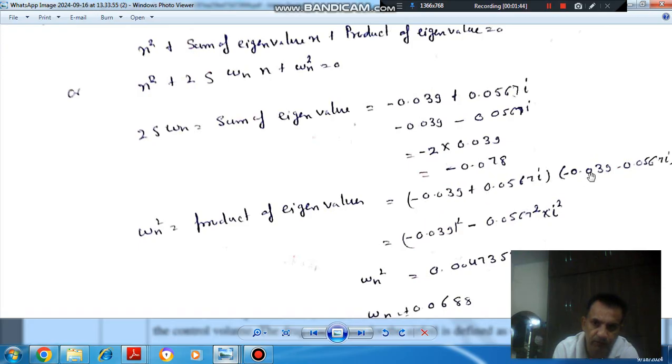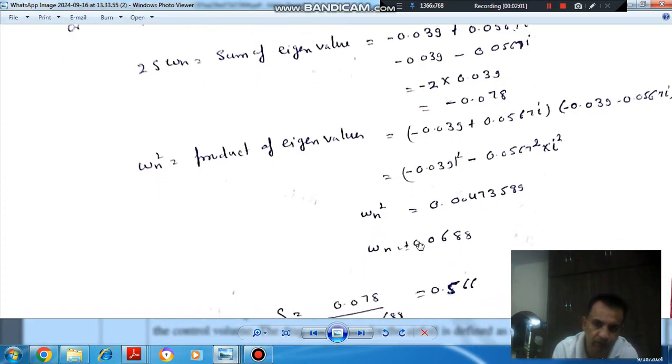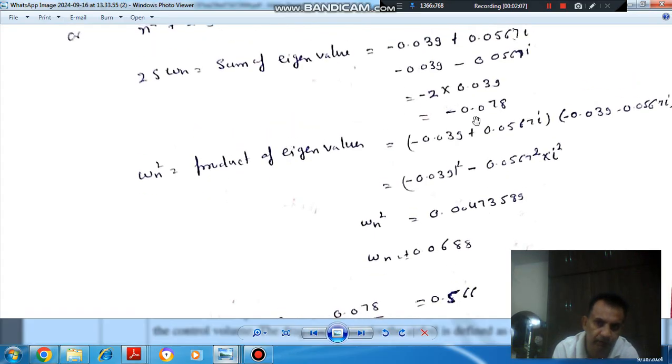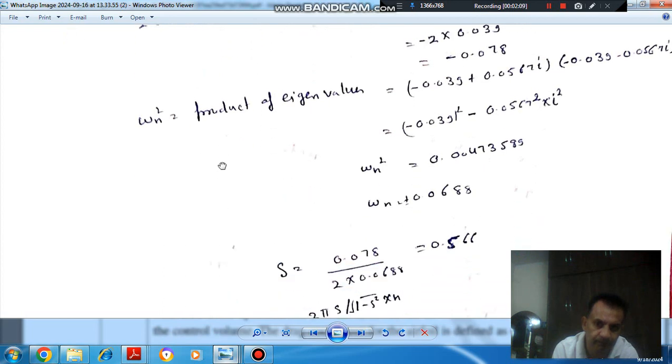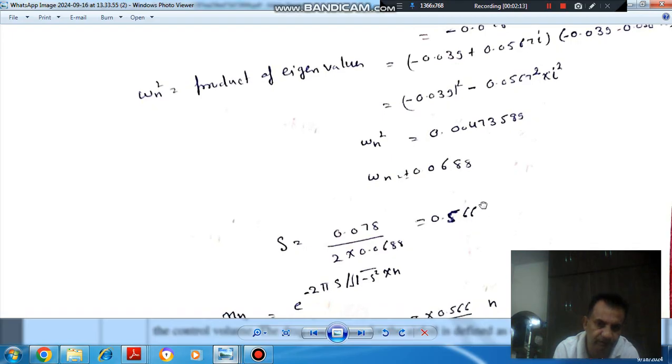so that is 0.039 into 0.039 here, minus 0.0567 here into iota square. So that will be equal to 0.00473589, or we can say omega n is plus minus 0.0688, and putting this value here, the damping ratio will be 0.566.